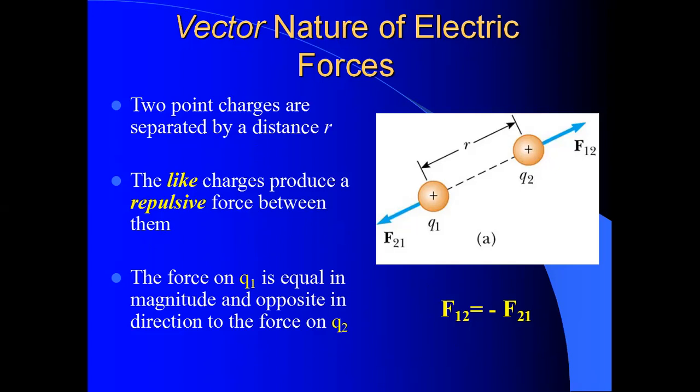That means F12 equals minus F21. So like charges produce a repulsive force between them, and the force on Q1 is equal in magnitude and opposite in direction to the force on Q2. So the sum of these forces is balanced.